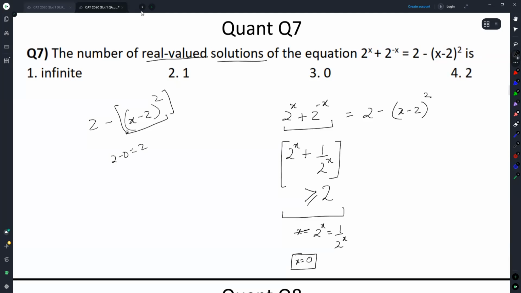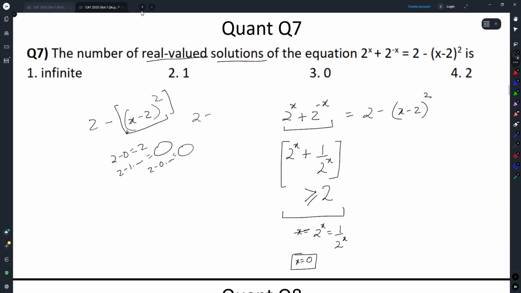Now whatever comes here will be greater than 0. 2 minus 1 point something, 2 minus 0 point something. Will the values that you get here be lesser than 2? The values that you get here, will they be lesser than 2?